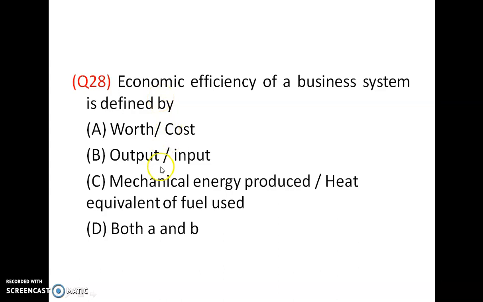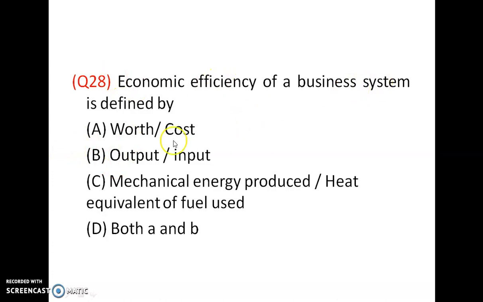Technical efficiency is output by input, for example mechanical efficiency, brake power by indicated power. Economic efficiency is work by cost. Work is the output, cost is the input. So answer is A as well as B.